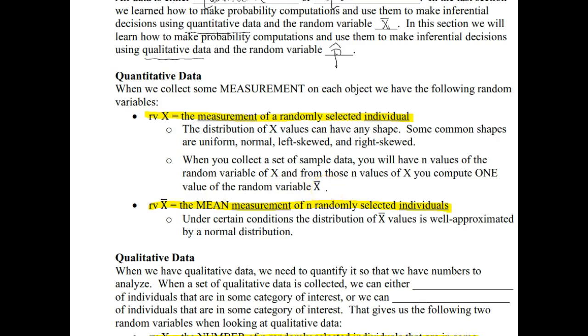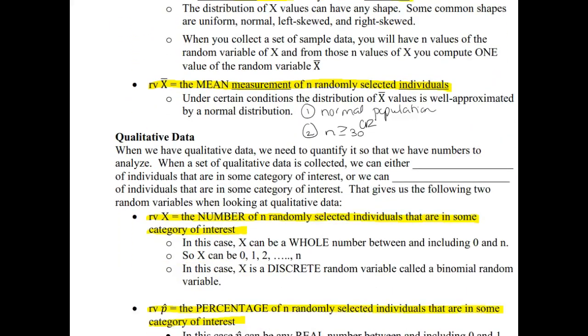So that was our new random variable from the last section, where x bar is the mean measurement of n randomly selected individuals. And under certain conditions, the distribution of x bar values is well approximated by a normal distribution. For that, we either need to have a normal population to begin with, or we need to have n at least 30. So those are our certain conditions for this course.